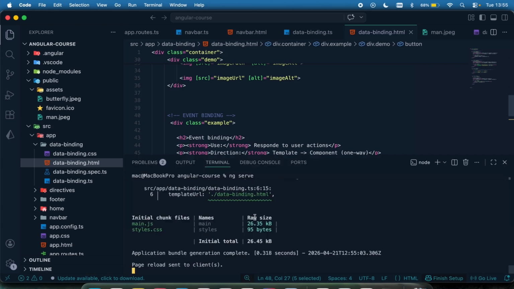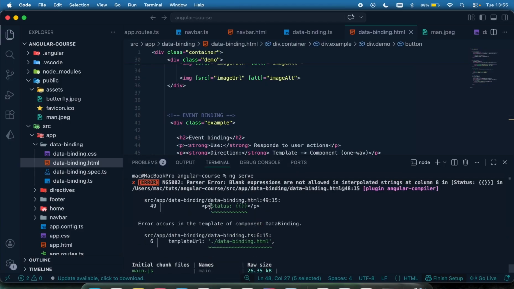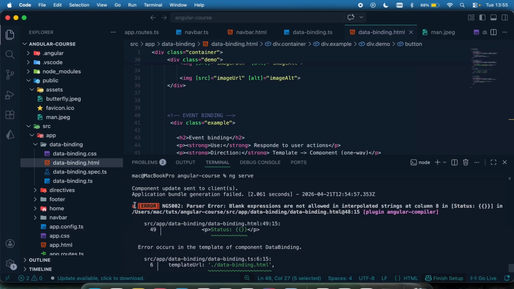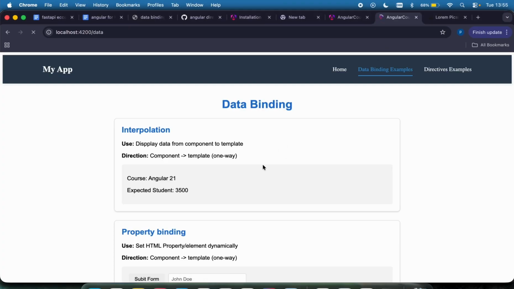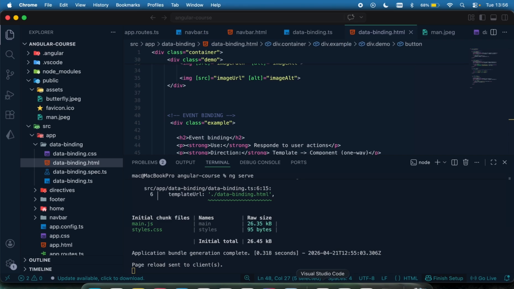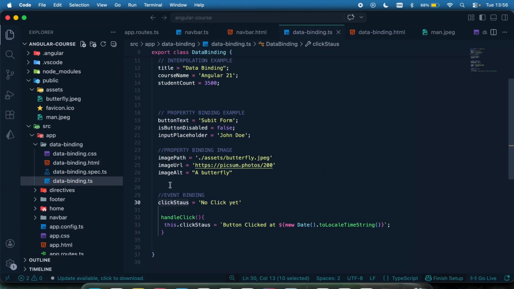So again, let me pull this up to make sure I'm having no significant error, right? Whenever you have any error, it's going to show you right here. So when you have any error whatsoever, it's going to be displayed, and by reading over the error, you will know what the problem is. Okay. And if I scroll down right here, you can see it's trying to load, and there's no problem. For now, the status is no click yet, which is what we are expecting from this status right here. This is coming from this variable right here, click status.